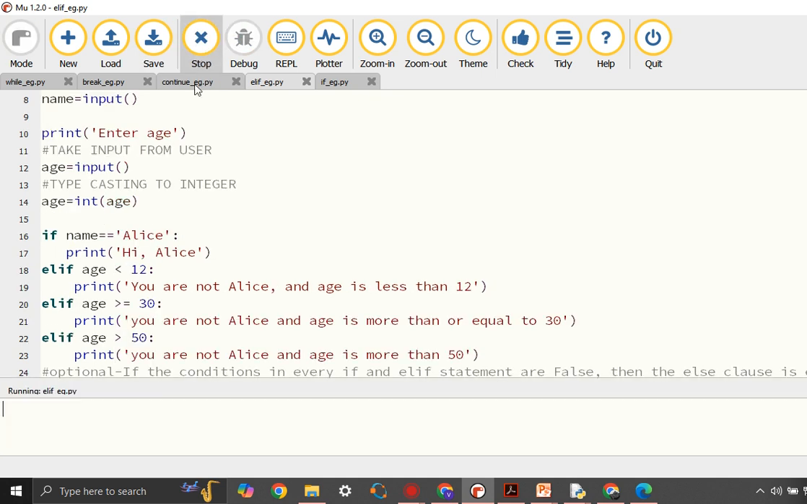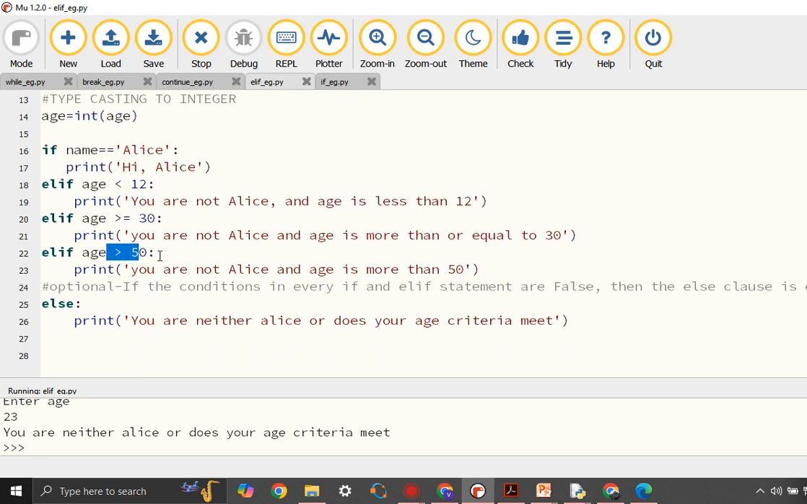Let's execute this. Let's give a name. Let me give a name which is other than Alice. Let me give some age. Now since this condition is not met, it comes to this section. Now 23 is not less than 12, so it comes to the next elif, where 23 is greater than or equal to 30, no. Again it comes here. 23 is greater than 50, no. So it comes to the else condition and it prints this line.